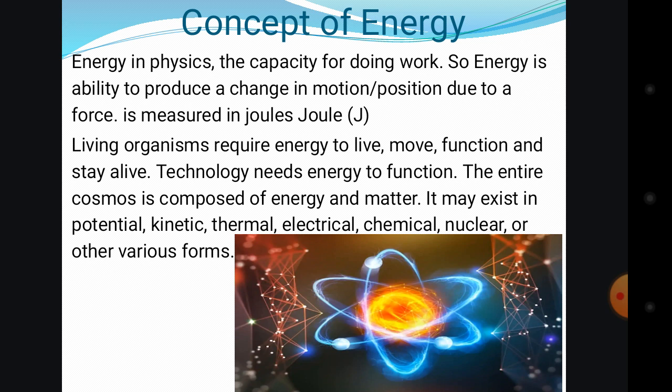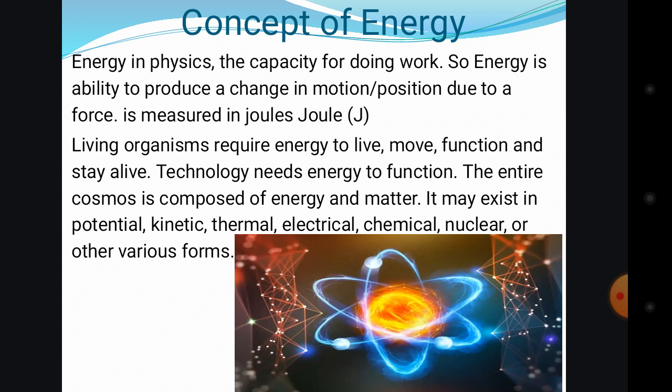And it may exist in potential, kinetic, thermal, electrical, mechanical, nuclear, or various forms. The energy can be in different forms, because we have different kinds of energy. We have the mechanical, we also have the potential energy and the kinetic energy.